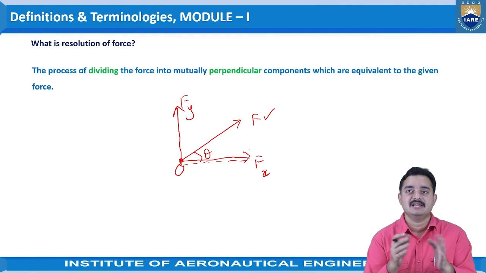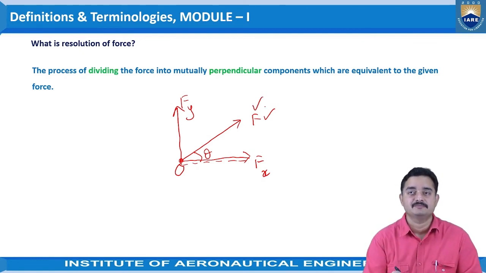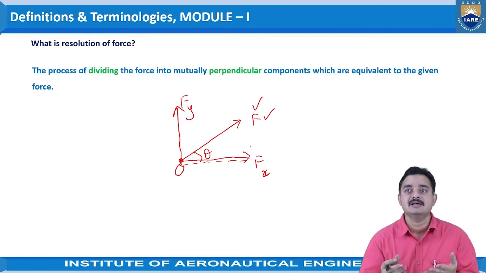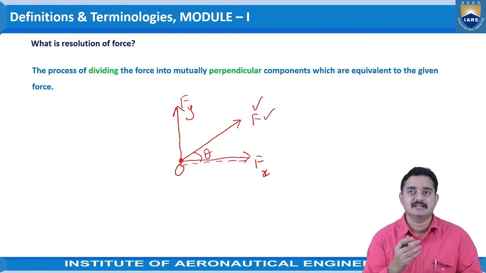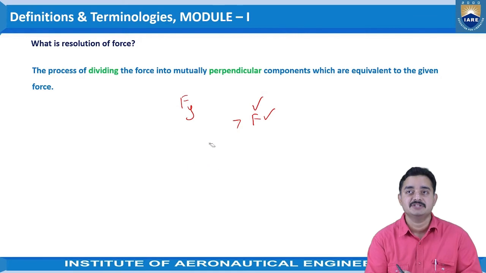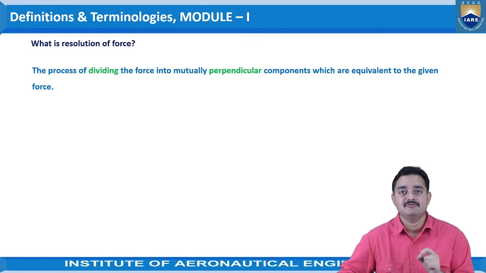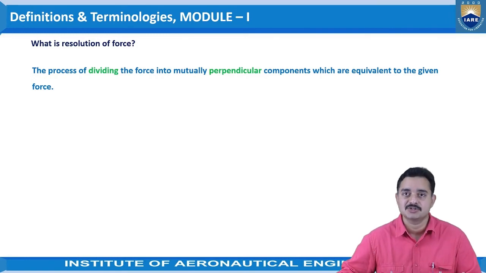These two forces Fx and Fy are the resolution of this force F. We have obtained Fx and Fy as the mutually perpendicular components of the force F, divided along the horizontal and vertical directions. So the process of dividing the force into mutually perpendicular components which are equivalent to the given force is the resolution of the force.